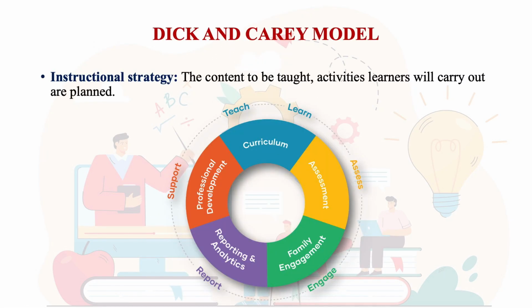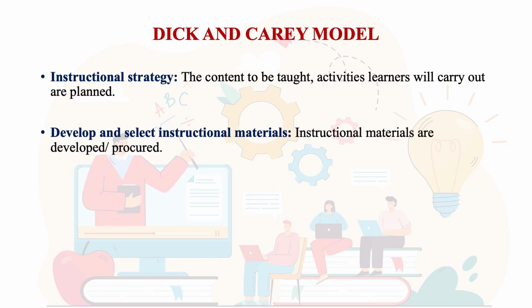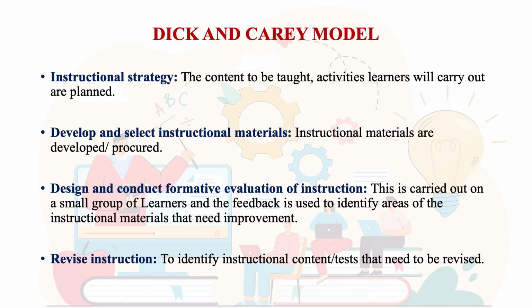We also design the scope and the exercises for practicing, like problem solving exercises could be developed, and this is how we come up with an instructional strategy. The content to be taught, the activities the learners will carry out are planned in advance. We also develop and select instructional materials, just like in ADDIE model, and we also design formative evaluation of instructions. And again, this is also tested on a small group of learners. So there are similarities with the ADDIE model, and the feedback is then used to identify the areas or the steps that need to be improved.